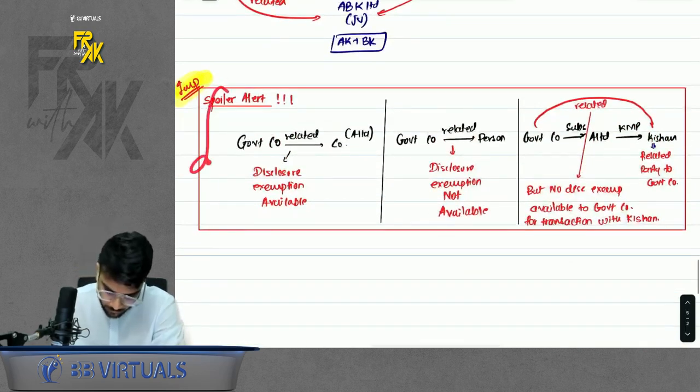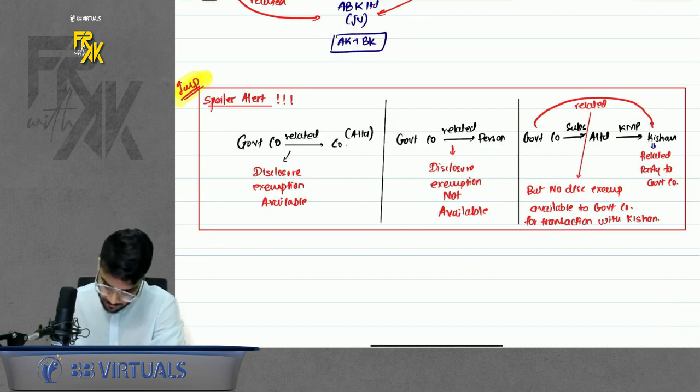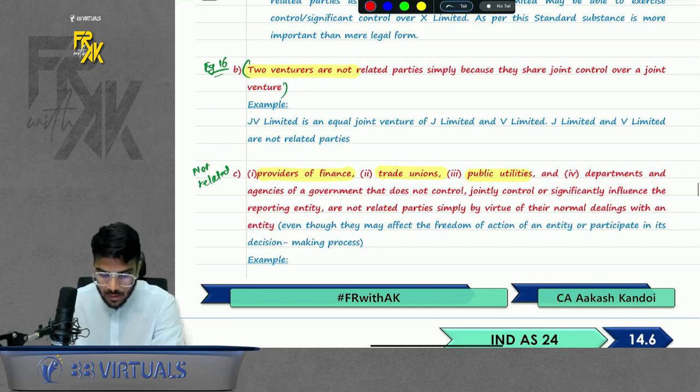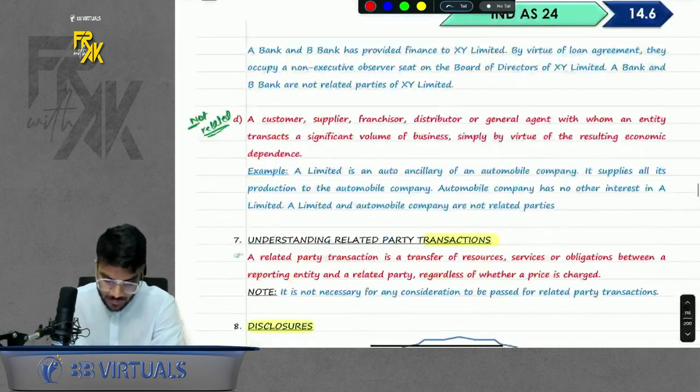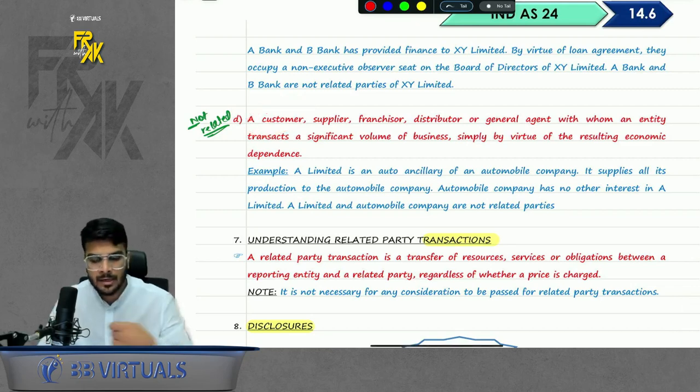Okay. Next, spoiler, we will study later on. Then, if you have any providers of finance, trade unions, public utilities, just because someone has given you money, that doesn't mean you are related to them. Next, if you have a very good relationship with any customer, just because the relationship is good, that doesn't mean you are related to that customer. Do remember that part as well. Clear with this? Okay. Let's proceed further.